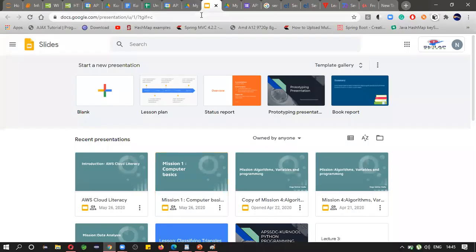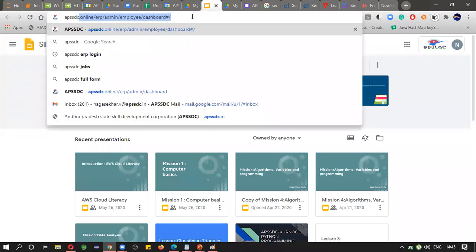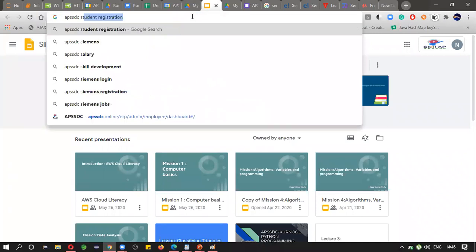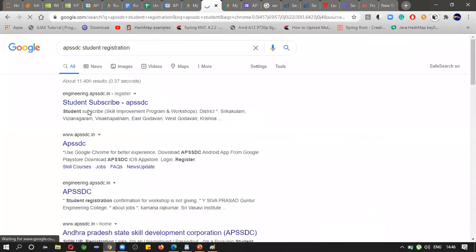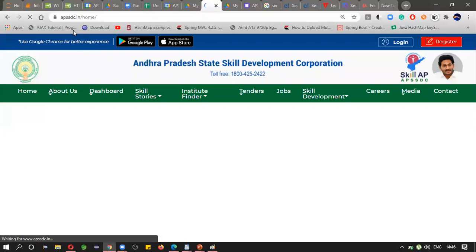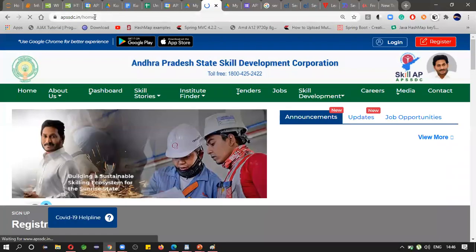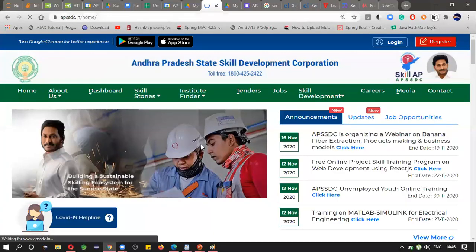Let's check in Google for the same thing. See, APSSDC. See, apssdc.in/home. This is the main home for all the people, irrespective of whether he is an engineering student or degree student or unemployed, whoever it is.